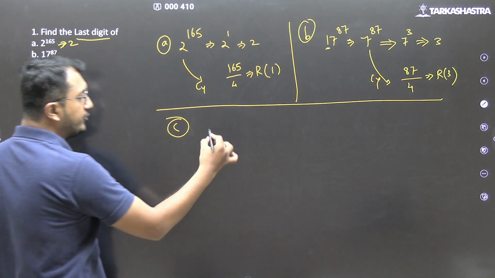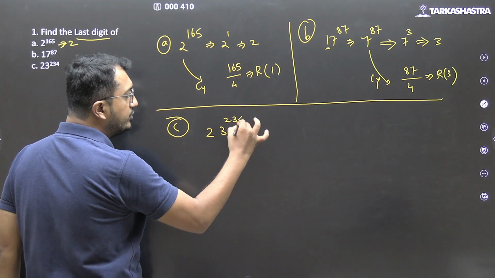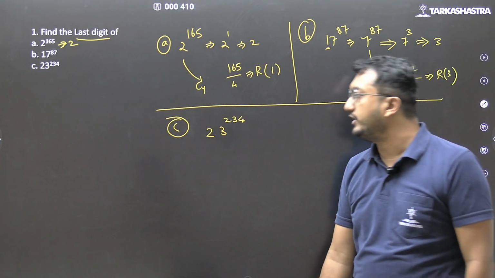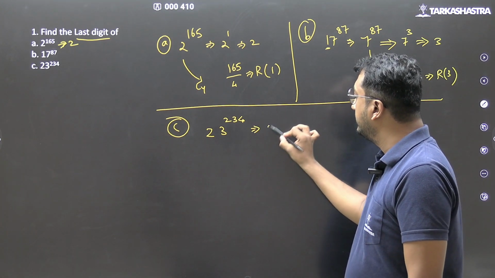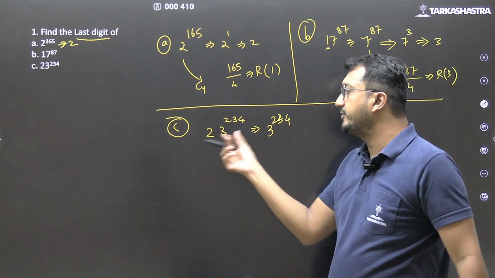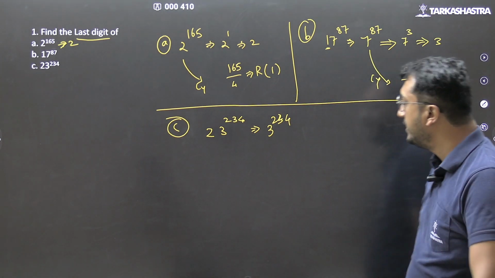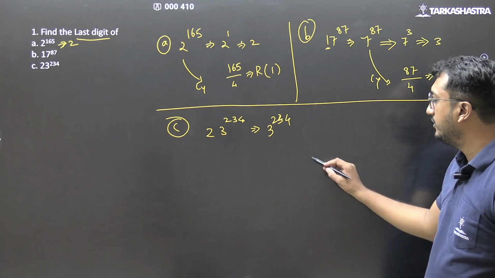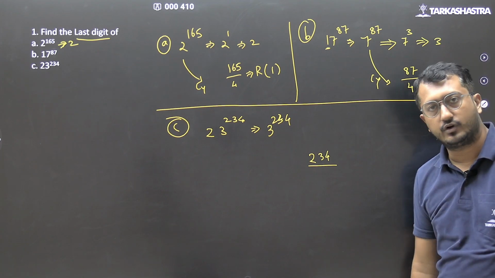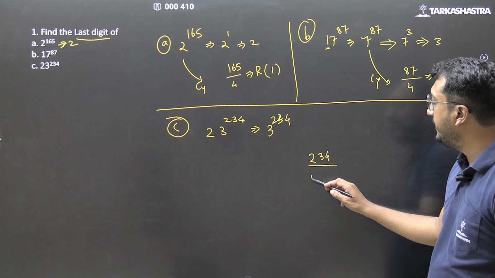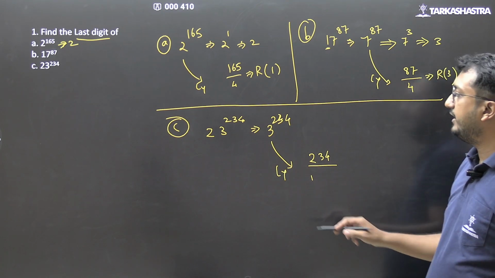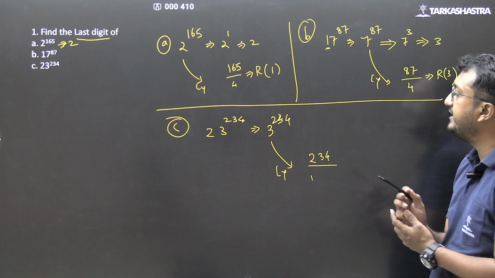Moving forward to the C part. 23 to the power 234. Okay. How do we calculate that? 3 to the power 234. Whatever is the last digit of this will be the last digit of this as well. So 3 to the power 234. What do we do? 234 divided by cyclicity of 3.